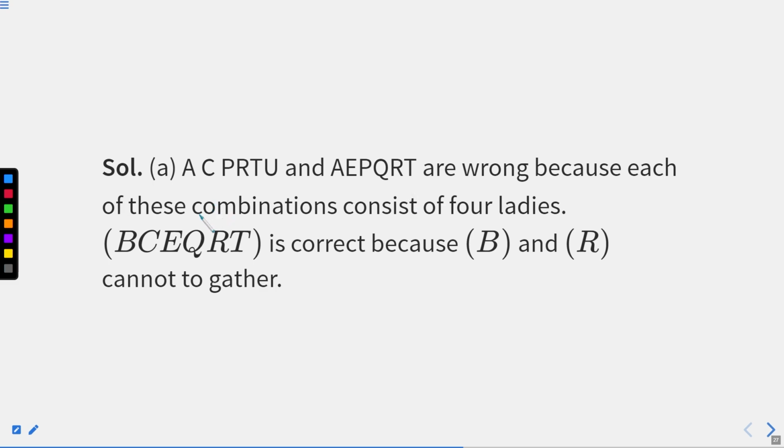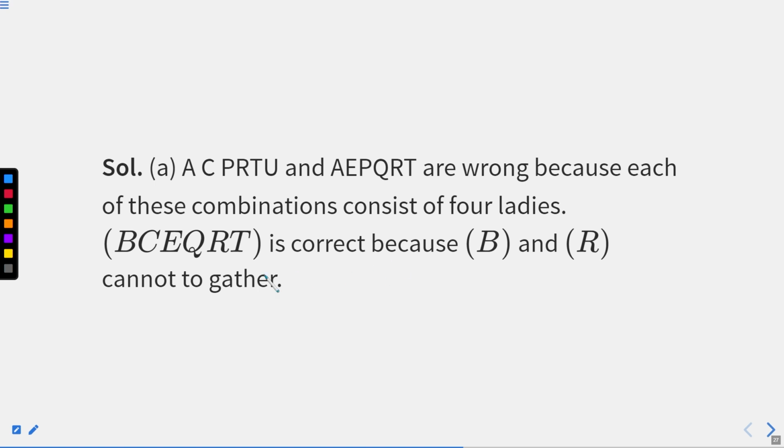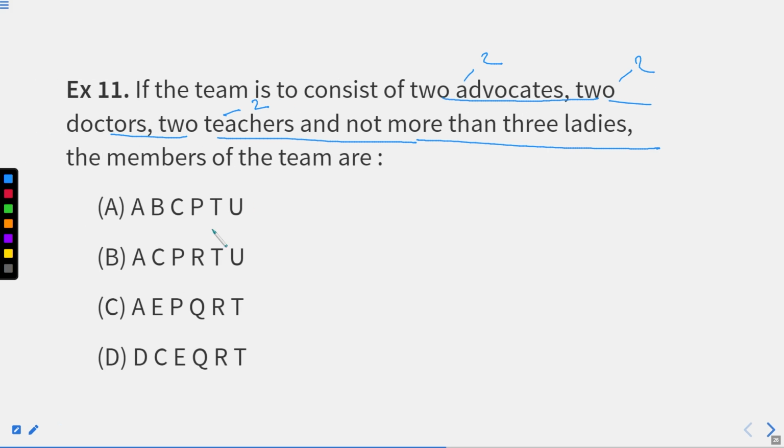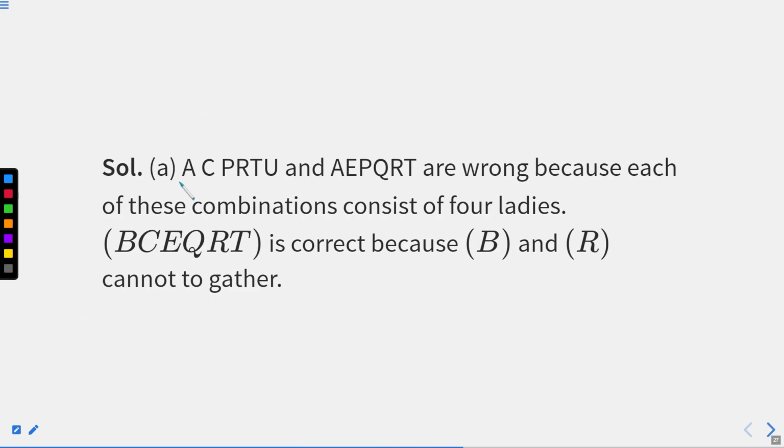Okay, here we are using a different method, though you can also follow the same method that we used earlier. Read the instructions, start eliminating the professions or the persons that will not be part of our answer. But here what you can do, read the options carefully and start eliminating them. So the first says that ACPRTU and AEPQRT are wrong because these combinations consist of 4 ladies.